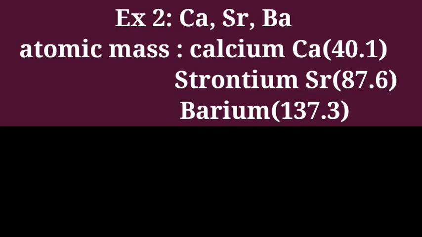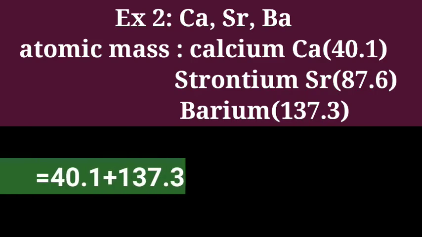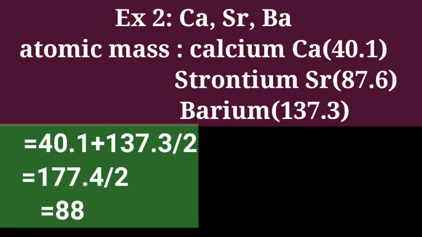Second example: calcium, strontium, barium. Atomic mass of calcium 40.1, atomic mass of strontium 87.6, atomic mass of barium 137.3. First find the mean of calcium and barium, which is 40.1 plus 137.3 divided by 2.